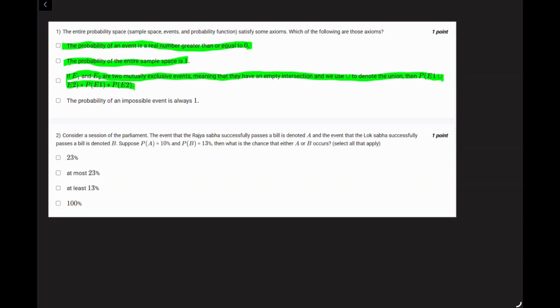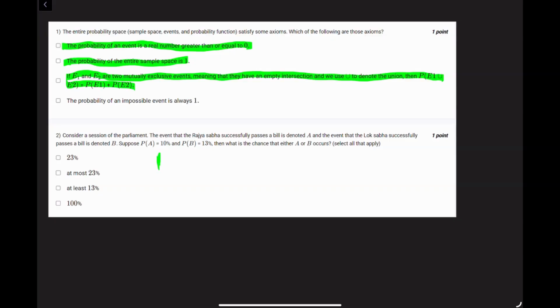Moving to the next question, which is question 2. Consider a session of the parliament. The event that the Rajya Sabha successfully passes a bill is denoted by A, and the event that the Lok Sabha successfully passes a bill is denoted by B. Suppose P(A), probability of A, is 10%, and probability of B is 13%, then what is the chance that either A or B occurs? So A is passing from Rajya Sabha, B is passing from Lok Sabha. So I think these are the two houses of the parliament.